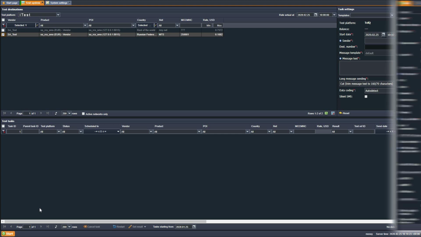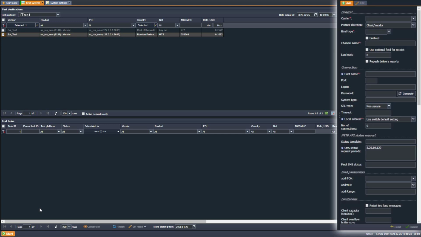Third, create an SMS channel for the client direction and the relevant client point of interconnection with the blank service type for iTest service in the Alaris main interface. The entities can be configured either under the root testing client or under a separate carrier with the following hostname. The login and password correspond to the credentials set in the iTest's SMPP user and SMPP pass parameters.